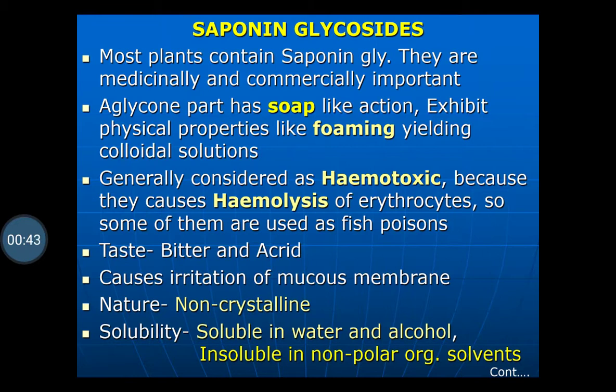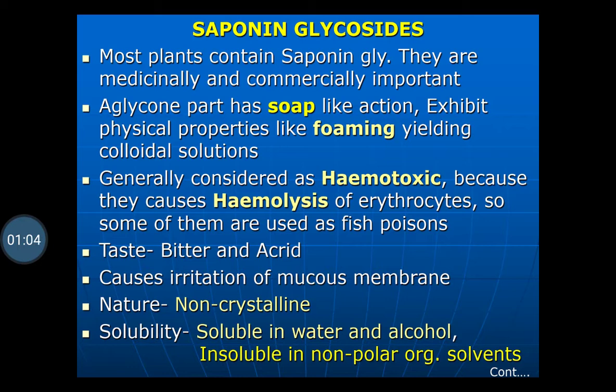Most of the plants contain saponin glycosides. They are medicinally and commercially important. The glycon part has a soap-like action and exhibits physical properties like foaming, yielding a colloidal solution. So they are called the saponin glycosides.